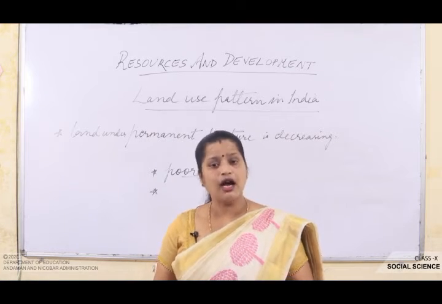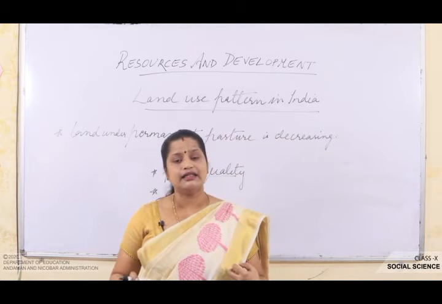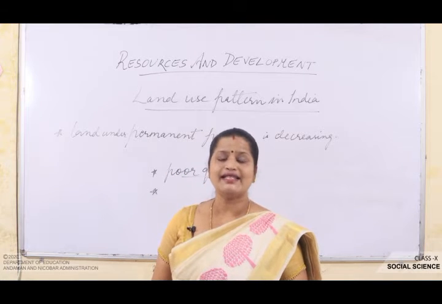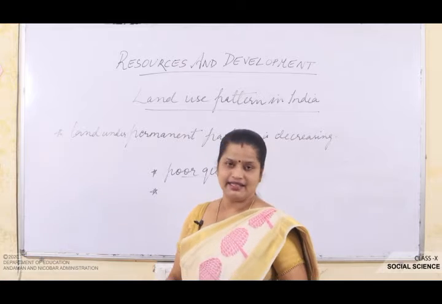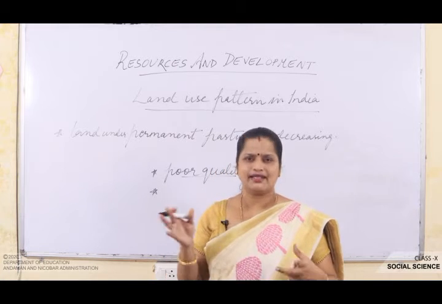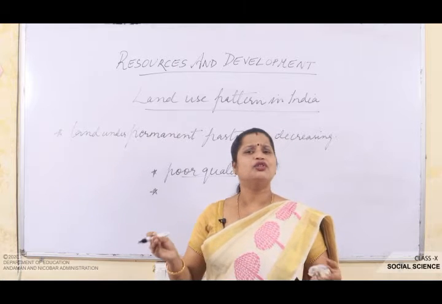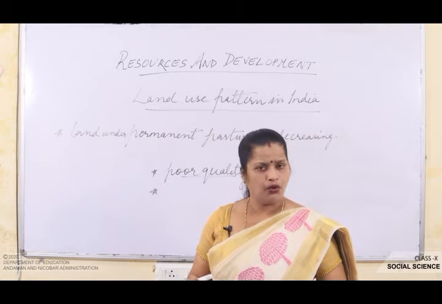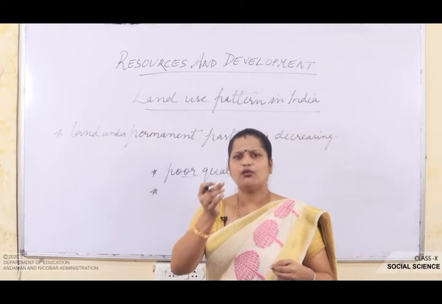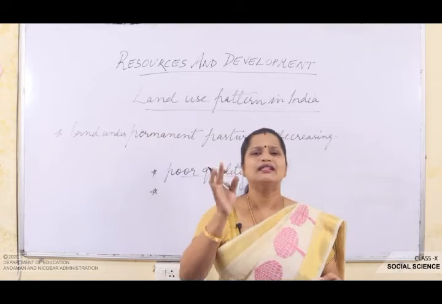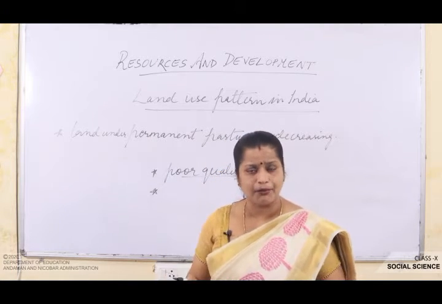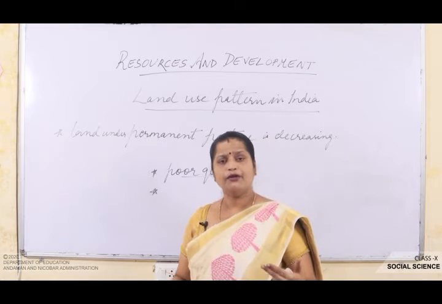Okay. So these lands are cultivated once or twice in about 2 or 3 years, means once or twice we are able to cultivate in this land in 2 or 3 years. So in a year only one time, or once in 2 years, they used to do cultivation in these types of lands.